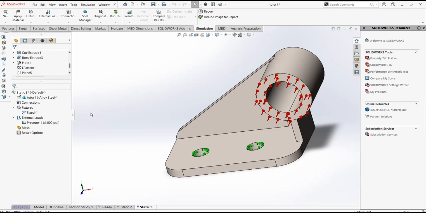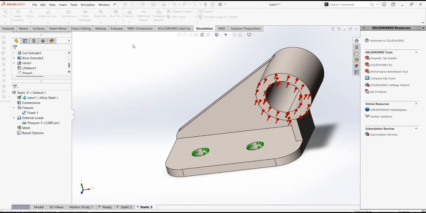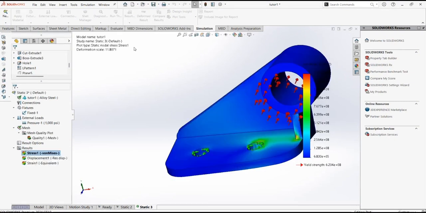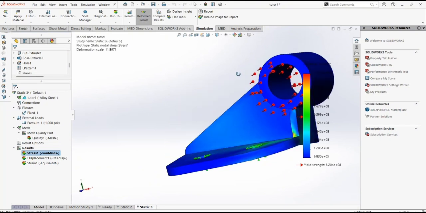So what we want to do is click on simulation and click on run this study. So it will show you like this.